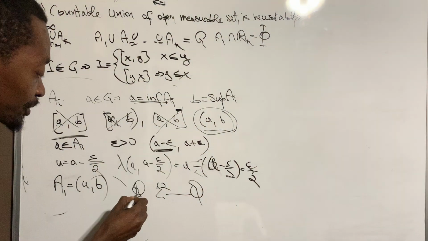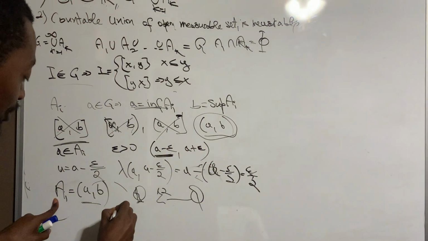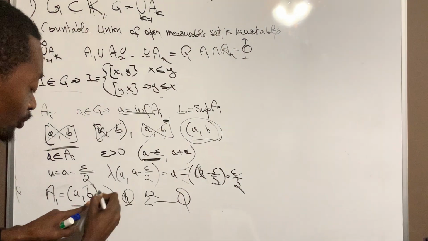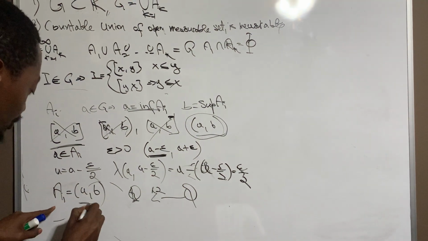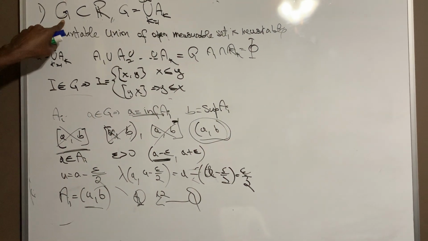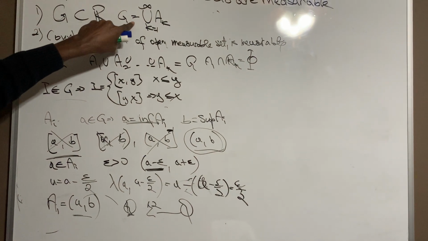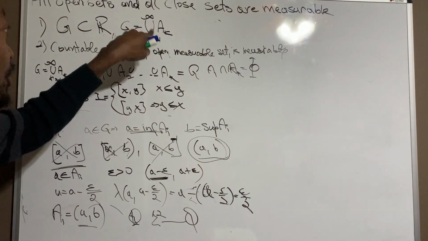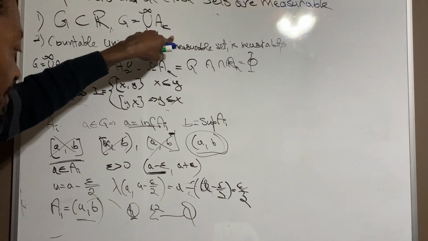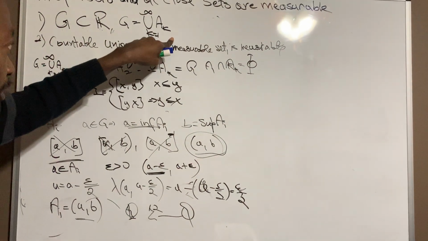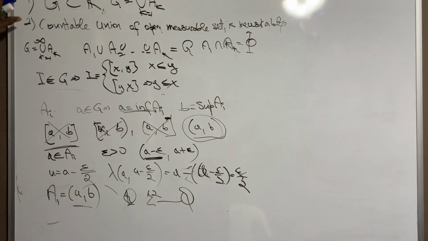Then since Q is countable and we can do a map here, why can we do that map? Because each of these A_i is actually disjoint. If we can do this mapping, this means that those A_i are also countable. So this tells me that any G, a subset of R, can be rewritten as the countable union of open subsets in G, because we just proved that they are open. That's what we prove here.